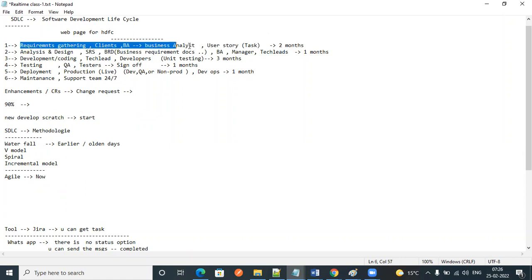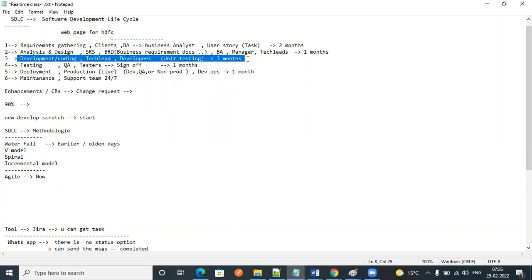First, requirements will come. Here the developer is not talking with the client directly, only through the BA. They will give one requirement, and we will develop something, and it is only seen at the end of the project.